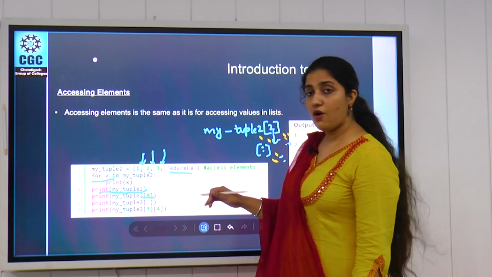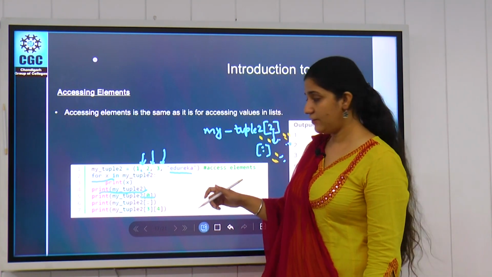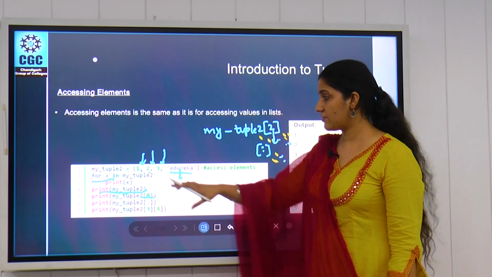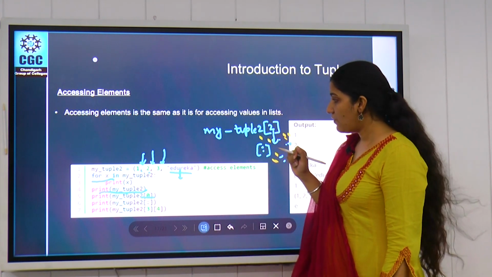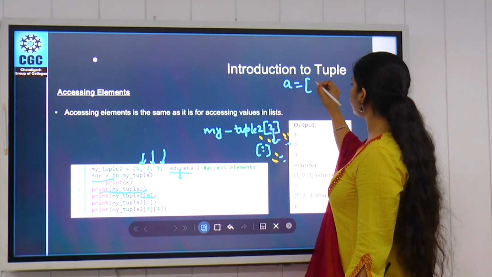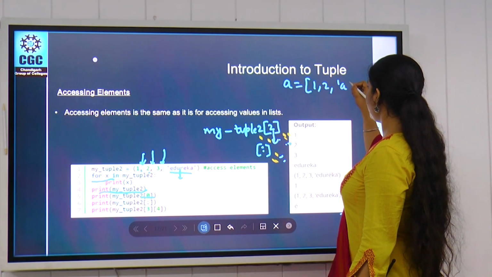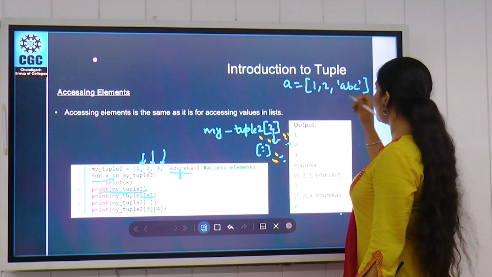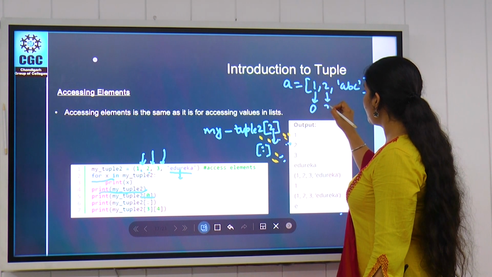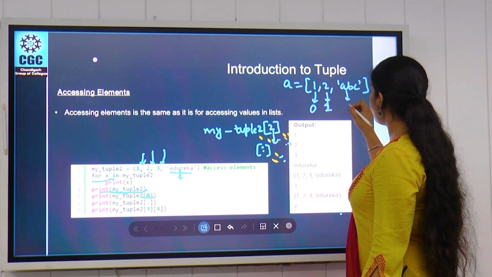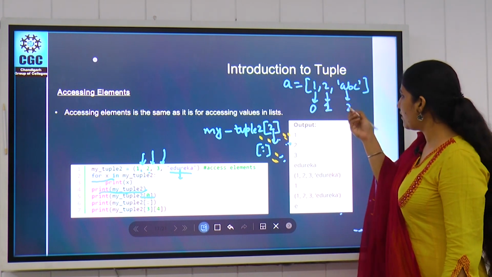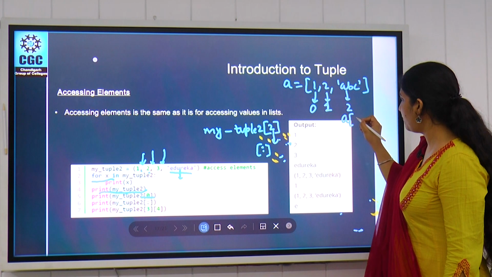Similarly, we can also return a specific character from a string which is added into the tuple. How can we do this? For example, we have a is equal to 1, 2 and ABC. The index value of 1 is 0, the index value of 2 is 1 and the index value of ABC is 2. So if we want to access ABC, we write a of 2.